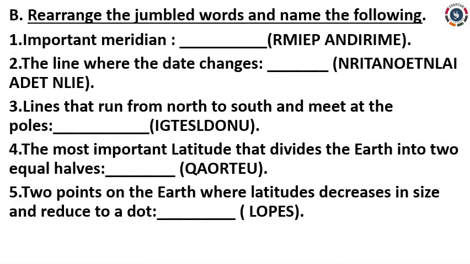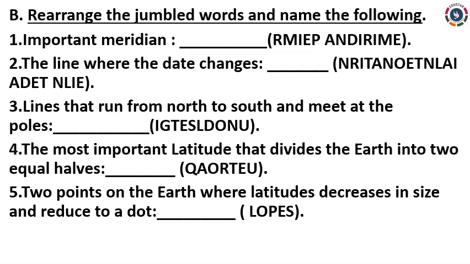Next, part B. Rearrange the jumbled words and name the following. Write question with answer. Clear, students? Use black stick pen to write the answer and blue pen to write the question. First one, important meridian dash.